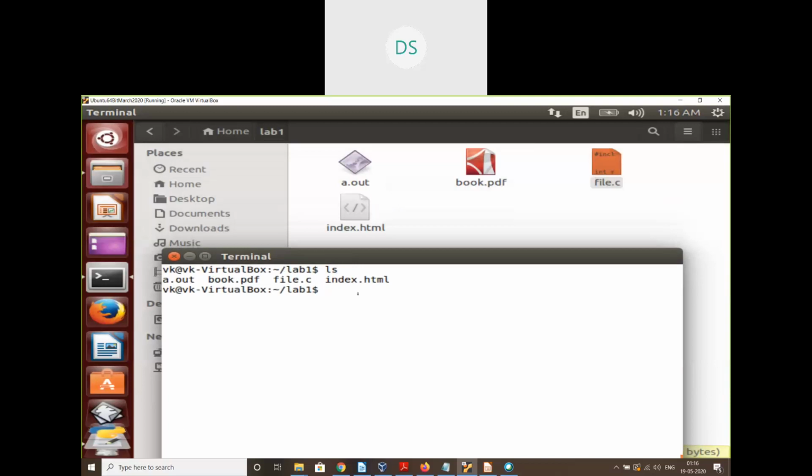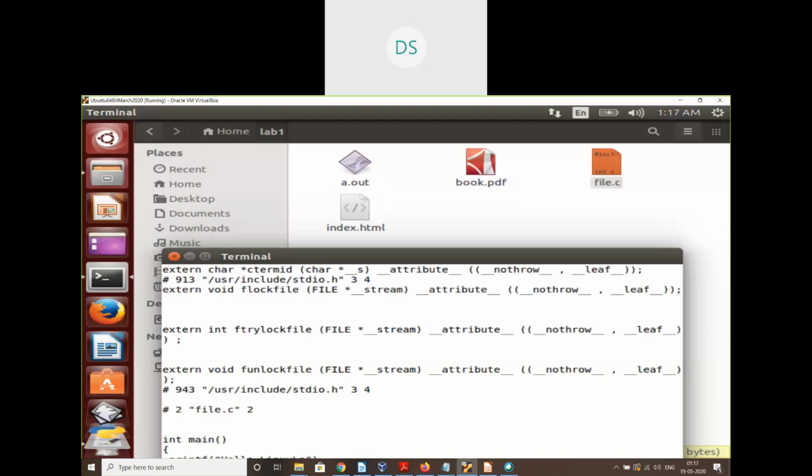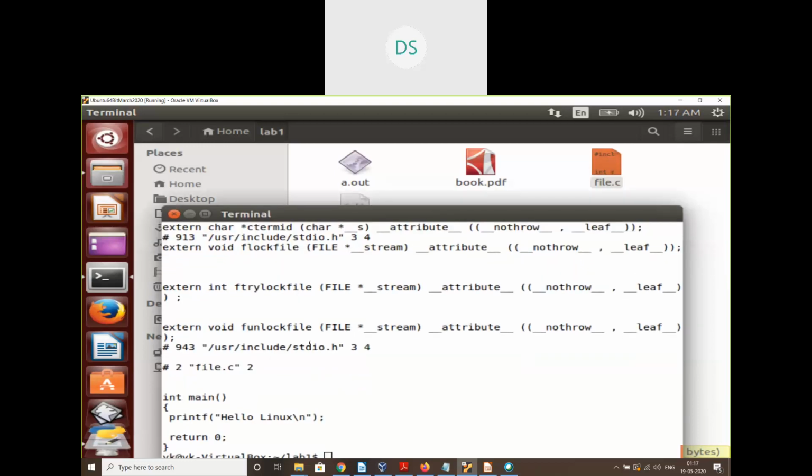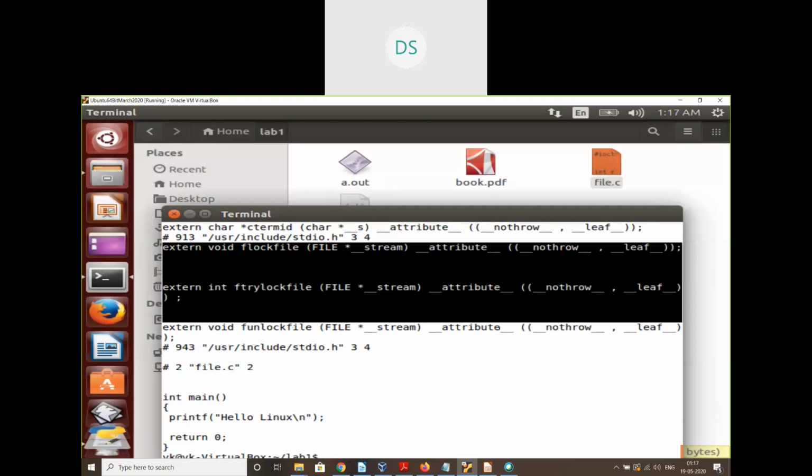So if you want to generate intermediate files, you can use something like this: gcc -E file.c. By default, the output would be displayed onto the screen. If you want to get the output of the preprocessor, you can do it like this: gcc -E file.c. So you can see it is displaying output onto the screen. That line #include <stdio.h> is replaced by these lines. So these are the contents of the header file stdio.h.